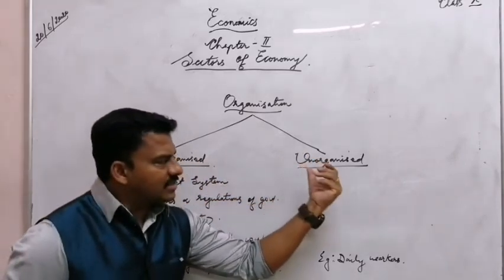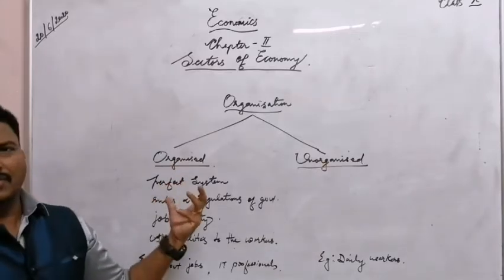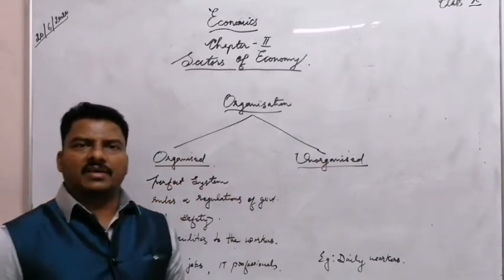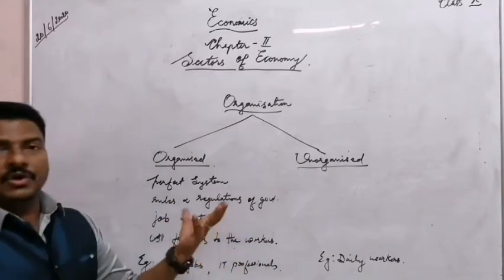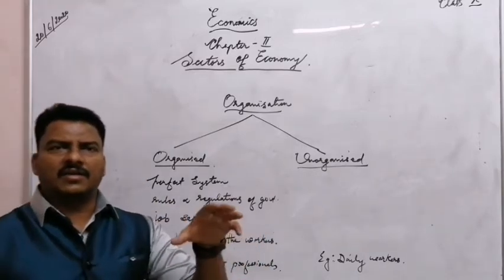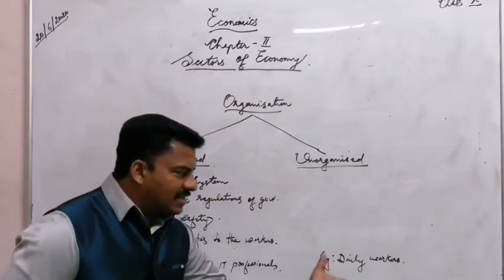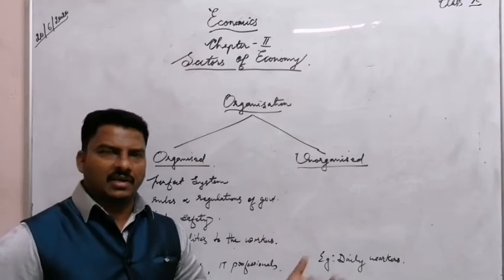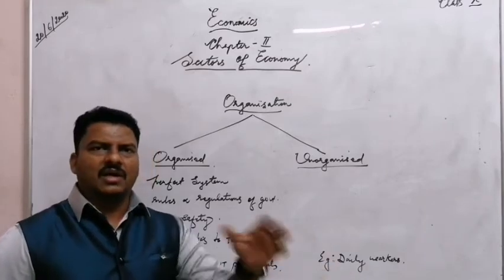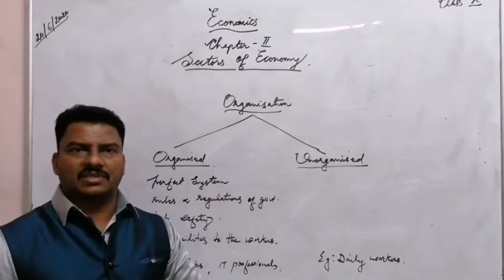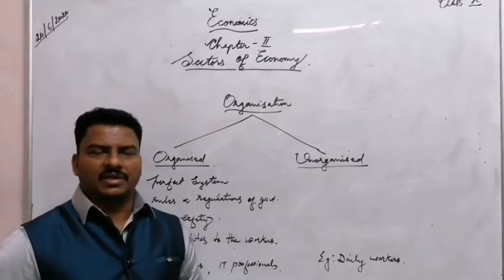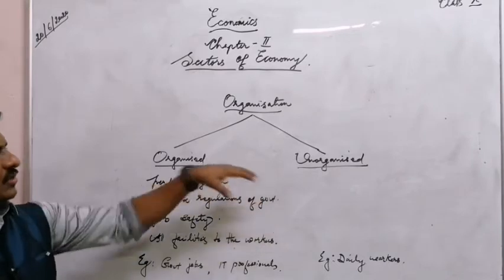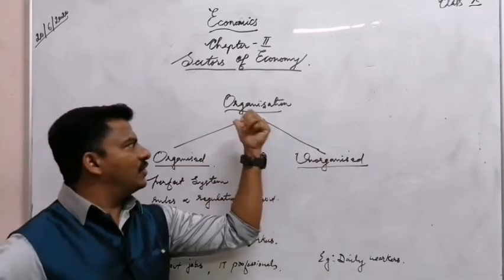But in the unorganized sector, they are not following a perfect system. Many are not following the rules and regulations of the government. No job safety, and all facilities are not available to the workers. Example, daily workers like those working in the construction field, they are not getting all the facilities. Job safety also is not there. Job security is not there. So this is a classification of sectors into organized and unorganized based on organization.